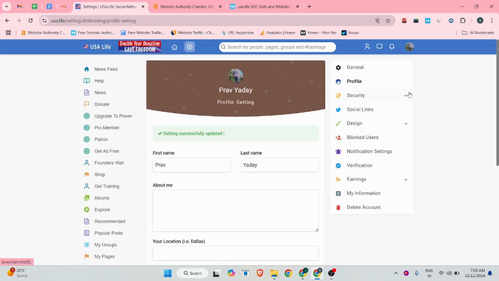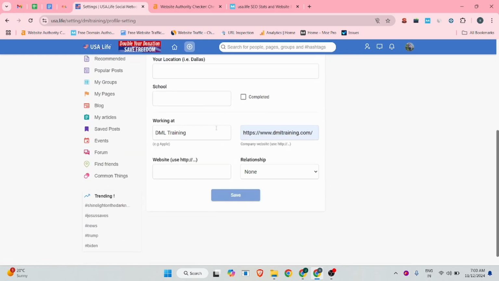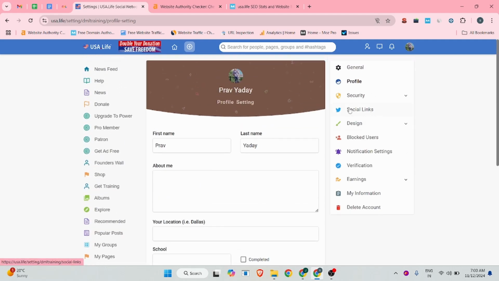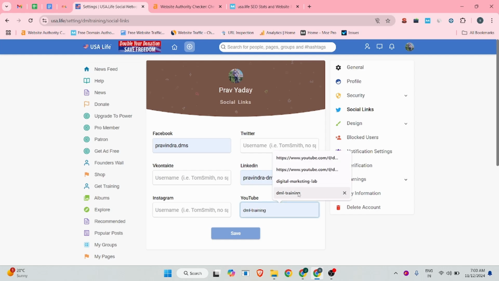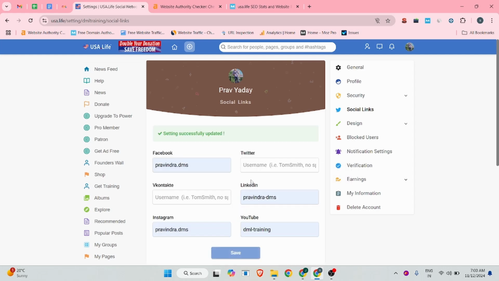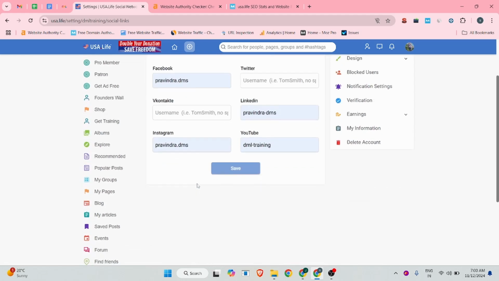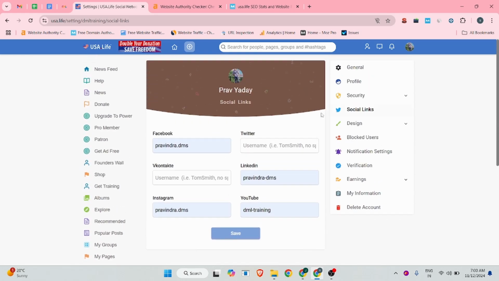So you have successfully added your website in the profile section. After that click on social links. There you can add your social profile usernames: Twitter, LinkedIn, pravindra.dms, YouTube, DML training, Instagram, prav.dms. After that click on save. So we have successfully updated everything.